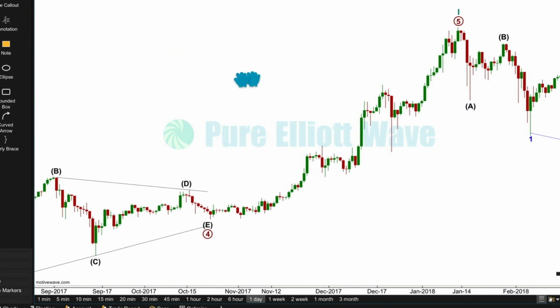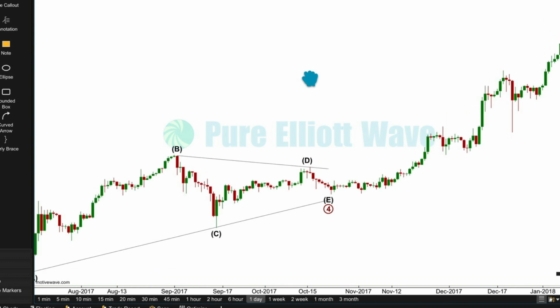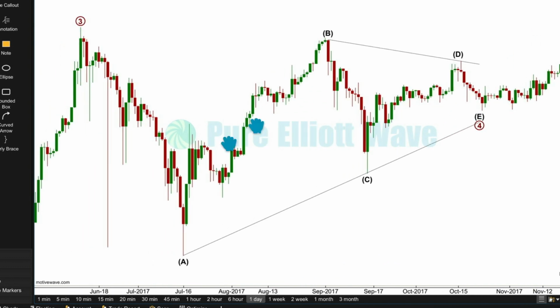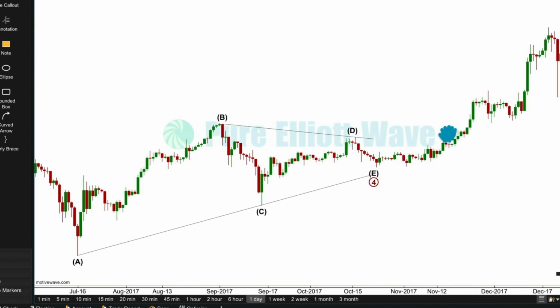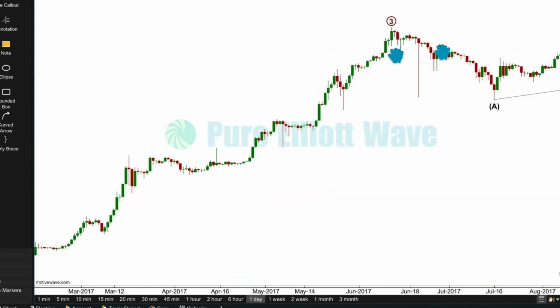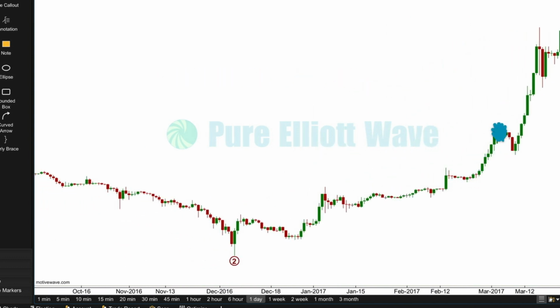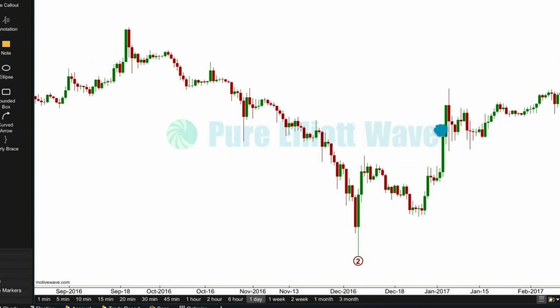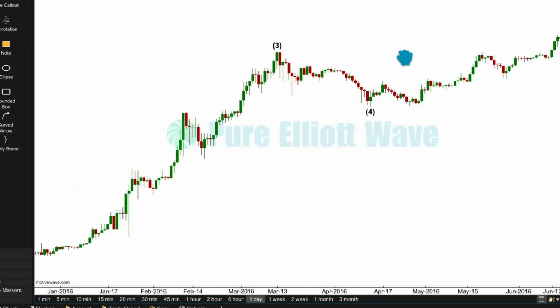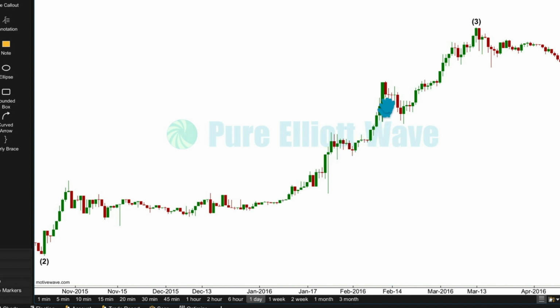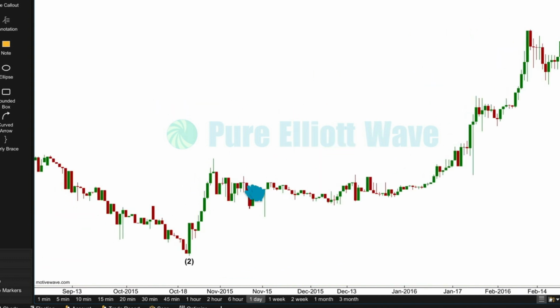If we go back to within cycle wave 1, we can see quite a few examples of that curved shape. Here's a beautiful one coming up out of a triangle. Within this fourth wave triangle, these rallies, they don't have that curved J shape. But once you move into this, here's that nice curved look. Slow start, acceleration, explosion. And then within primary wave 3, we can see quite a few examples. Here's a beautiful example, this nice J shape here. Within primary wave 1, we can see another one in here,